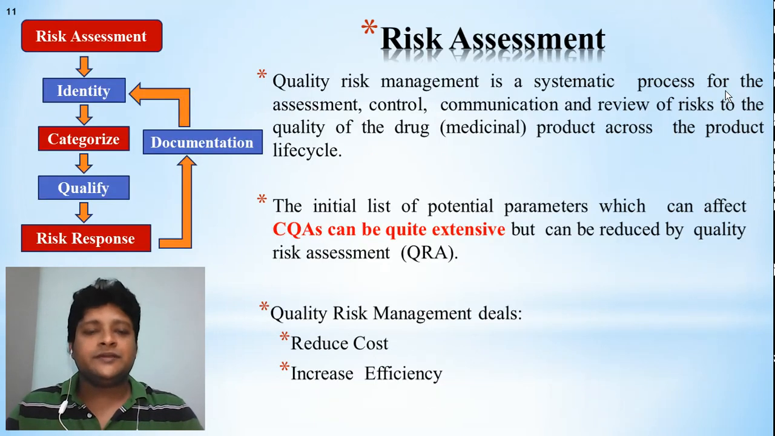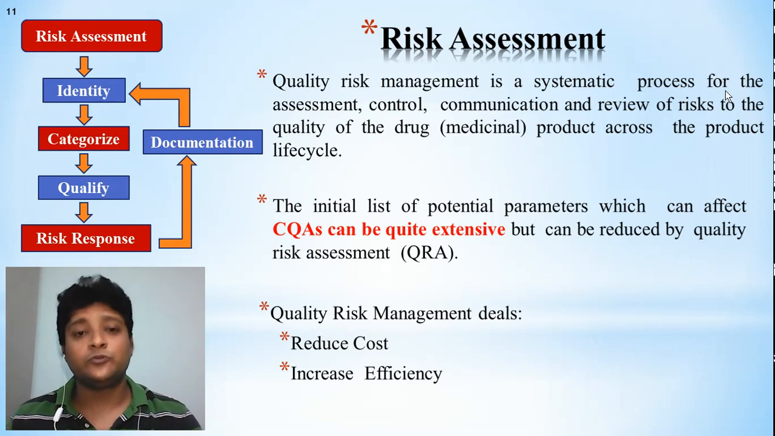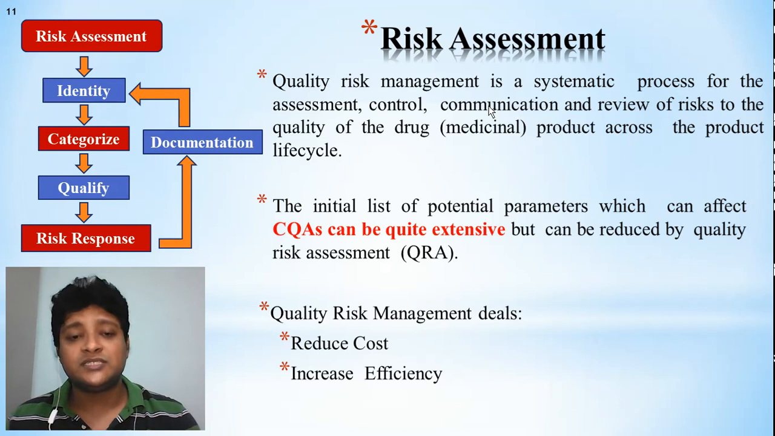Next is about risk assessment. As I already told, if you want to build in quality, then risk assessment is more important. You have to think about the risk assessment, what kind of problem you have to identify, and you have to categorize it. So here it is telling that quality risk management is a systematic process for assessment, control, communication and review of risk to the quality of the drug product across the product life cycle. Throughout the life cycle, you have to think, design, identify and assess how you can control the process, how you can control the quality, and how you can avoid problems like risk.